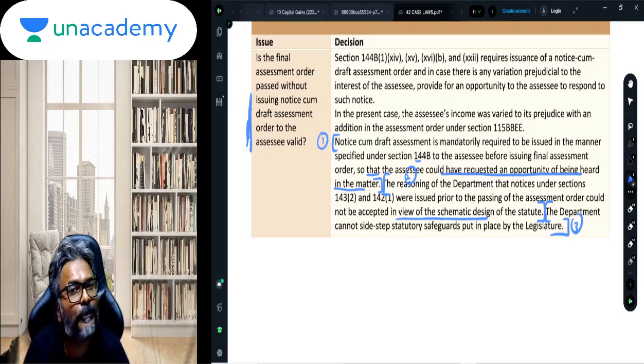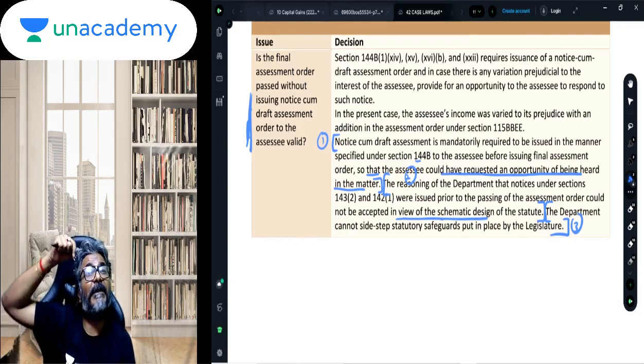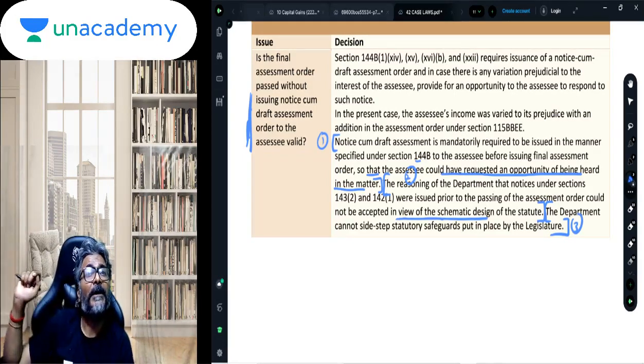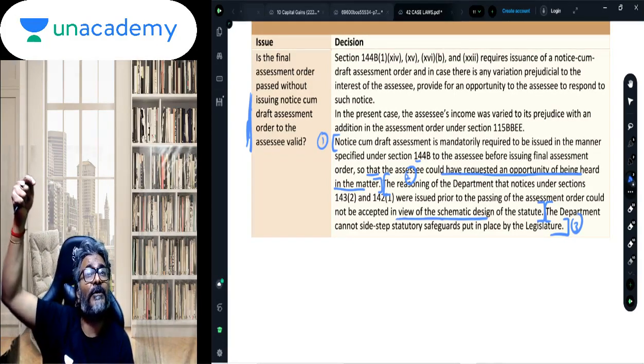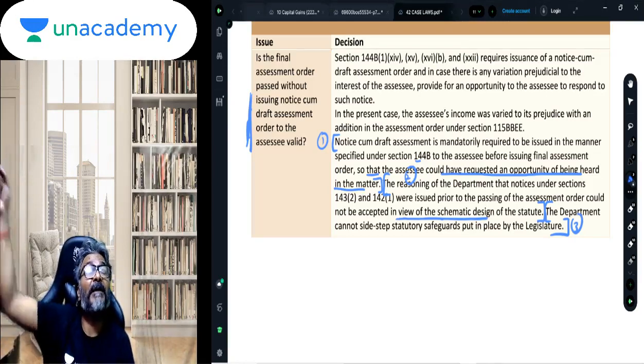So the assessee should be given an opportunity of being heard, and that opportunity can be given only if the draft assessment order is given to the assessee. The reasoning of the department: the AO said, we have given the 143(2) notice of scrutiny to the assessee while the assessment was going on. So since we gave the notice of scrutiny while the assessment was going on, there is no need of giving the draft assessment order.